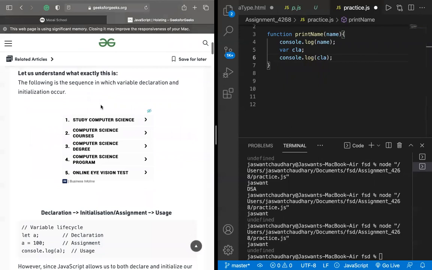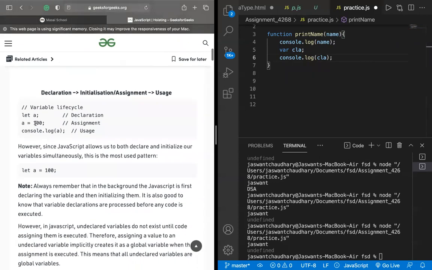Great. So let us understand what exactly this is. The following is the sequence in which the variables and initializations occur. So what is the sequence? Here you can see it is exactly the same as we did there: declaration, then initialization or assignment, and then using it.